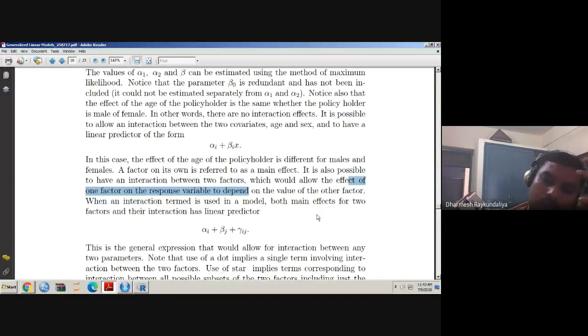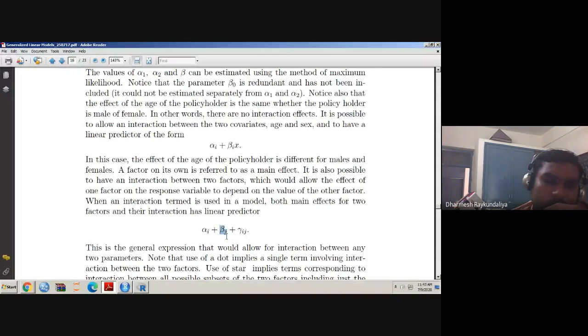So you can fix one factor level, and if you change the other factor level, you can observe their effect on a response. Such a kind of effect is known as an interaction effect. And when an interaction term is used in the model, both main effects for the two factors and their interaction are in the linear predictor. Suppose both are factors. So this is the effect due to the first factor, the main effect due to the first factor.